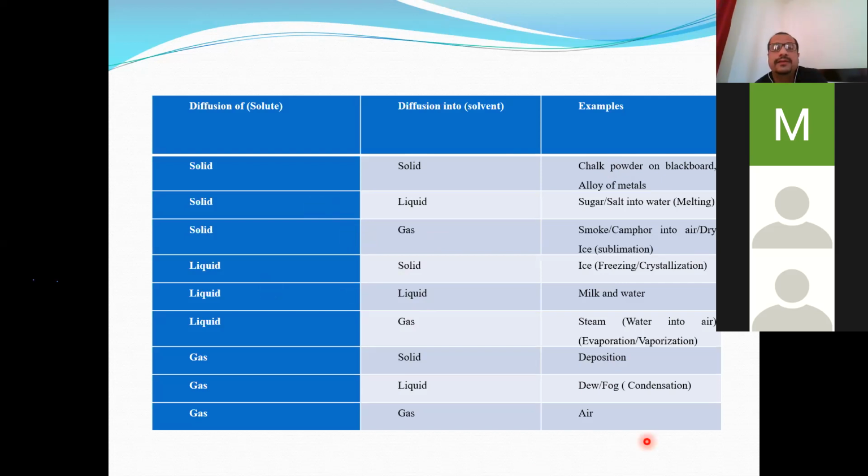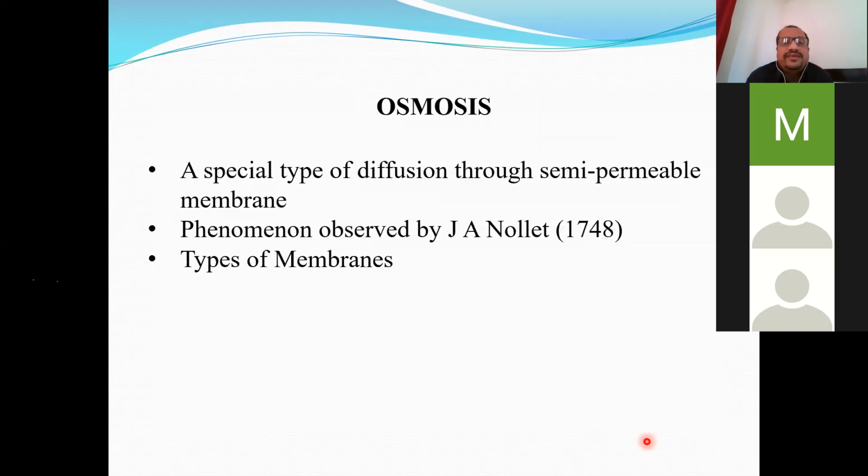Okay. The next comes osmosis. Osmosis, you have already studied. Osmosis is a special type of diffusion through a semi-permeable membrane. So here there is involvement of a semi-permeable membrane, and there is a need for a semi-permeable membrane. It was observed for the first time by scientist J.A. Nollet in very early years, 1748.